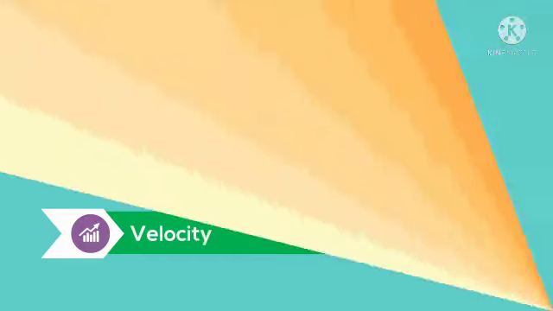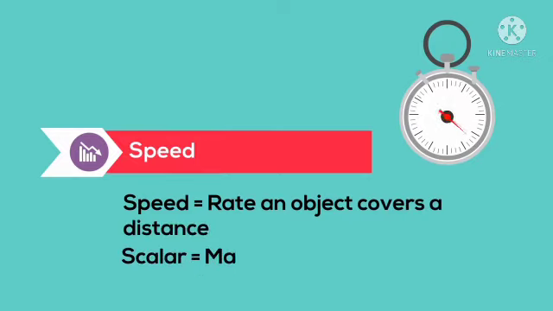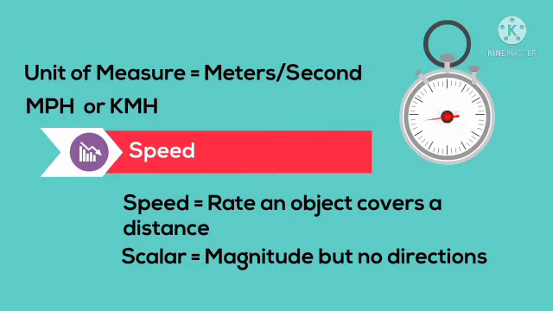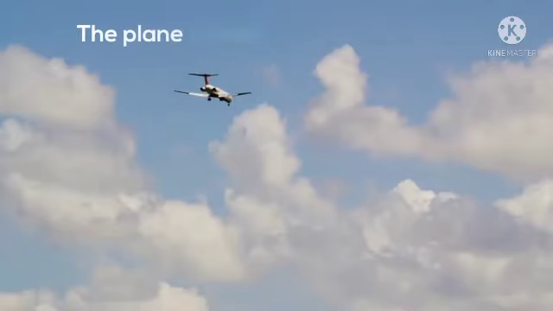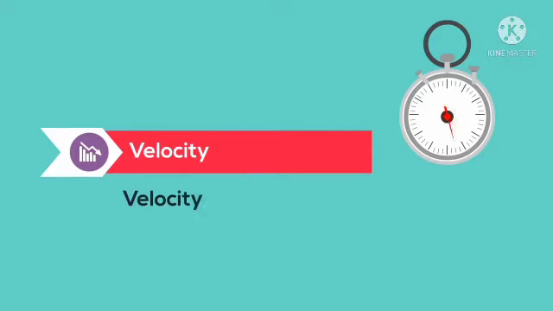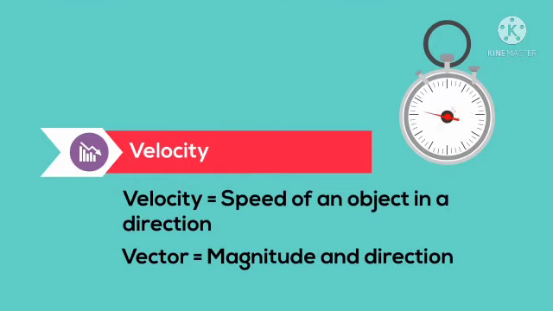Speed and velocity. Speed is the rate at which an object covers a distance. That is a scalar quantity, with magnitude but no direction. Units of measure are meter per second or kilometer per hour. A plane travels 500 miles in 1 hour time. Velocity means speed of an object in a direction. This is a vector quantity.